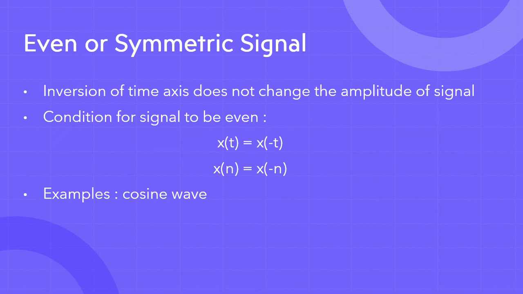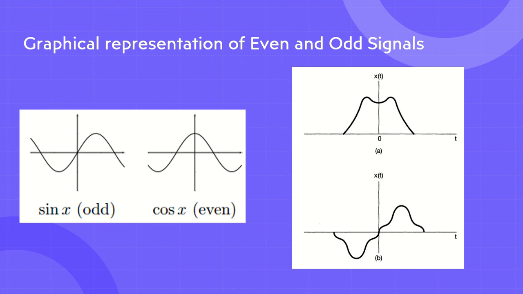Now, what happens in the case of a cosine wave? I think you will understand better if I represent things graphically, so let's go to graphics here. We're talking about even signals. So cos x, or cos phi, or cos of whatever angle you want to take, is an even signal.